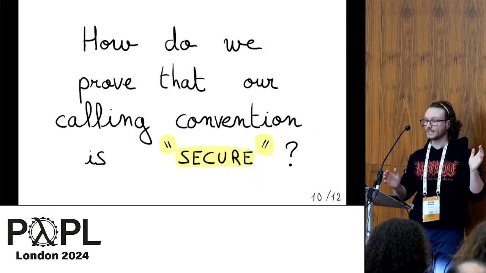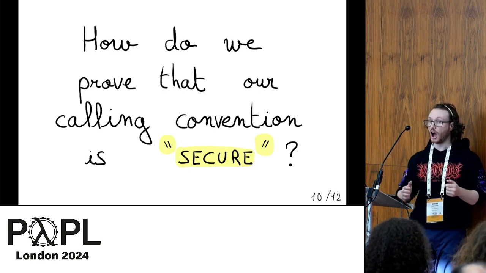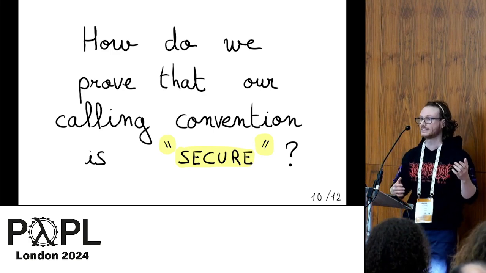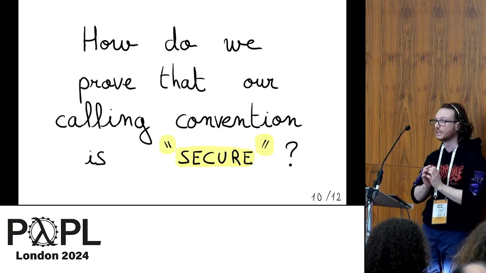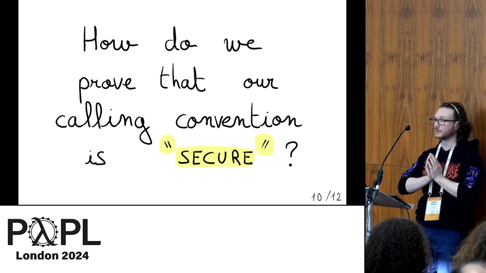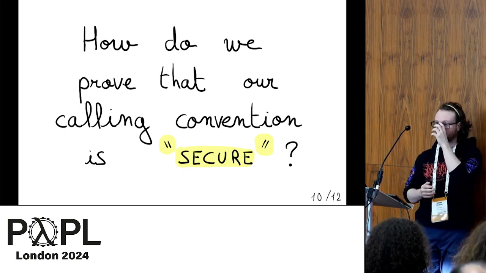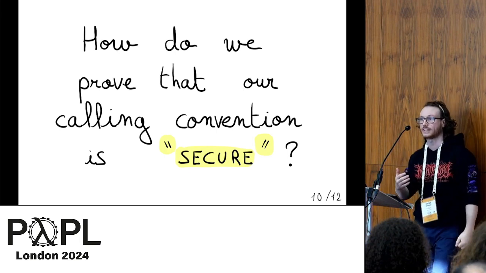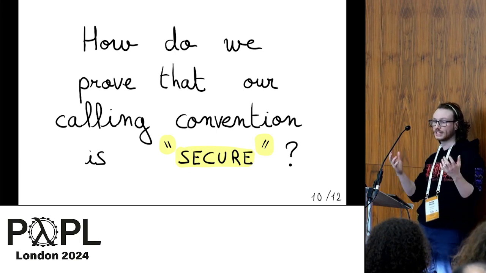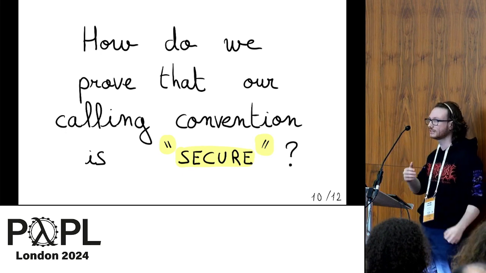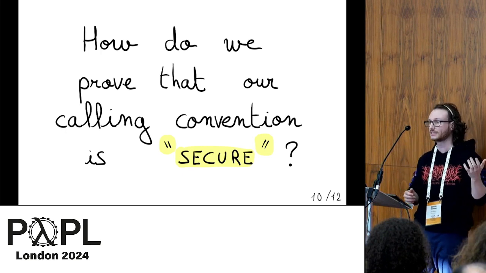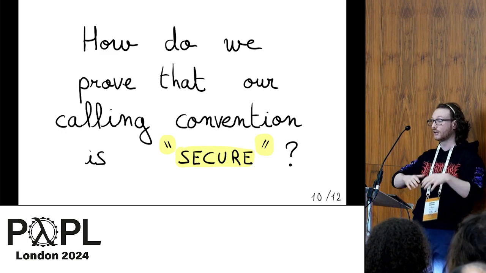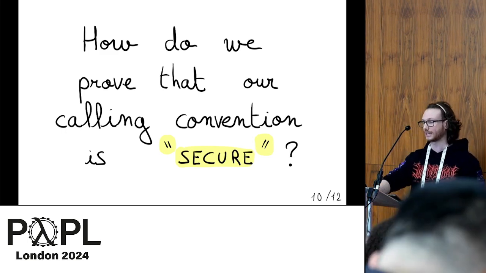Okay, so I claim that this is a secure calling convention, but how can it prove that this is indeed secure? And what do I mean by secure? The main property that we reason about is local state encapsulation, and we don't have any formal definition of what local state encapsulation is. To prove that this is secure, we proceed by showing an example and showing that the local state is encapsulated in that example.